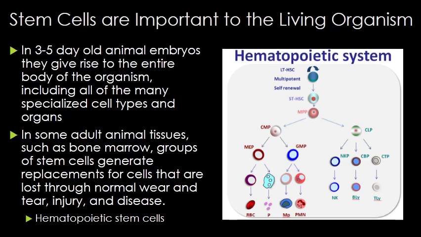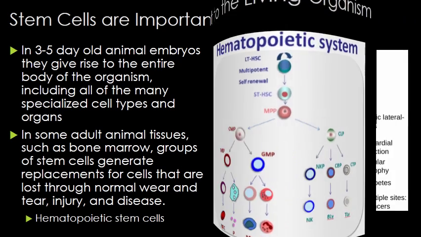I mean, think about the red blood cell. Red blood cells don't have a nucleus. They're not capable of mitosis. So the only way that you're able to produce new blood is by using your hematopoietic stem cells to do so. And that's in the red bone marrow, in the core of most of your bones.